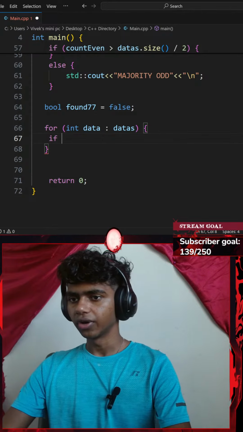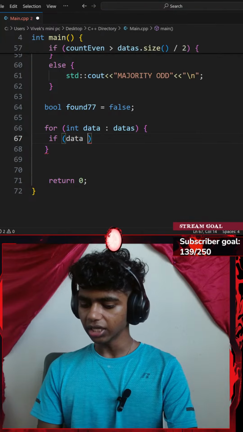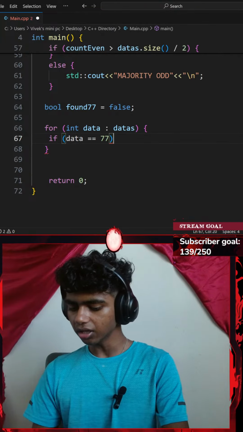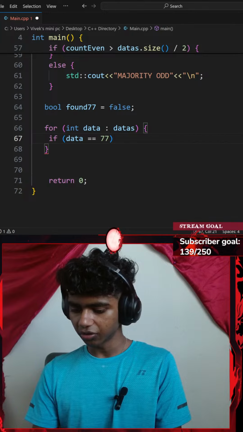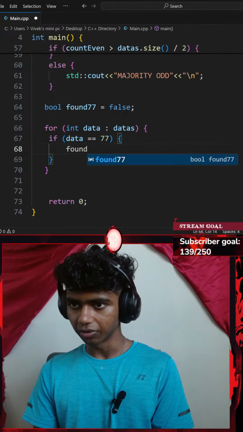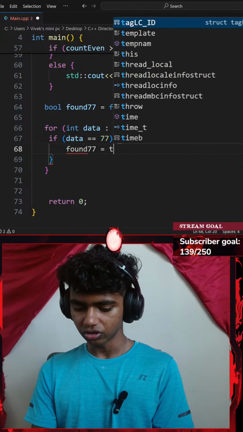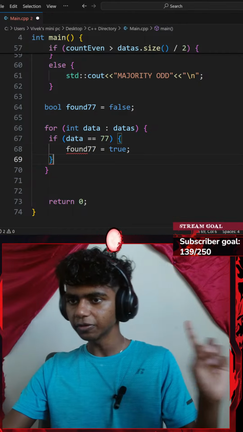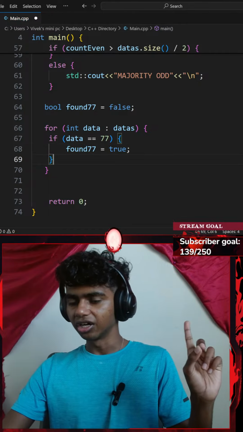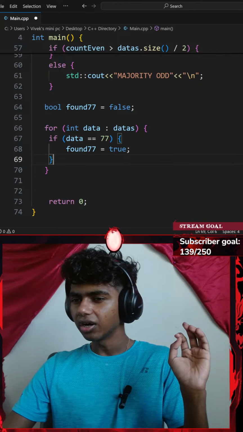Okay, let's see. So if, a pair of parentheses, if my data equals 77, I'm going to be doing something. I'll go with a pair of curly braces. I'll go with my found_77 variable and set that equal to true. It is going to be lowercase true since this is C++ and the booleans aren't capitalized.